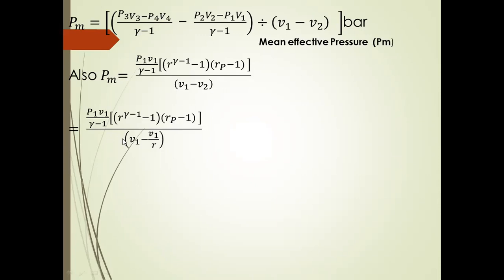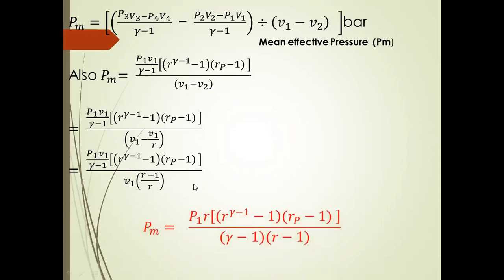From this equation, we change V1 minus V2 to V1 minus V1 divided by r. So we have P1 V1 divided by gamma minus 1, into (r power of gamma minus 1 minus 1) into (r suffix p minus 1), divided by V1 into (r minus 1) divided by r. Finally, we get the mean effective pressure equal to P1 into r power of gamma minus 1 into (r suffix p minus 1), divided by (gamma minus 1) into (r minus 1).